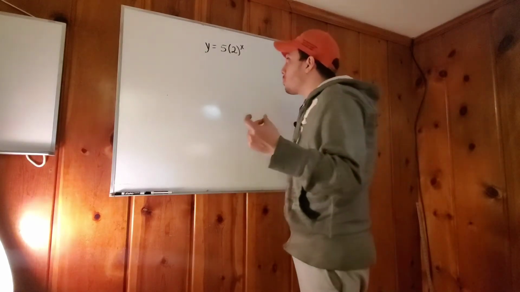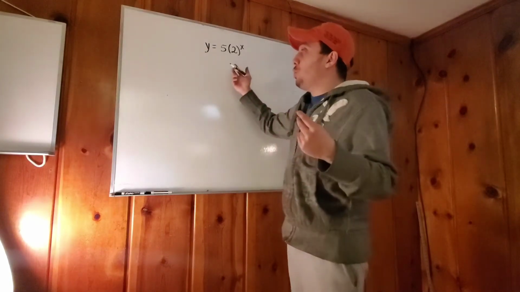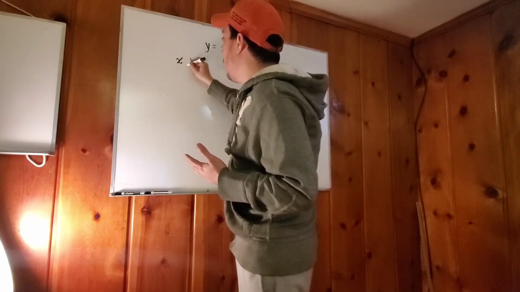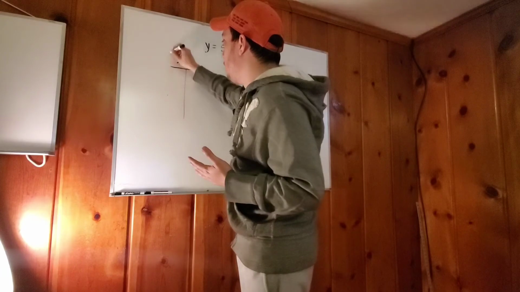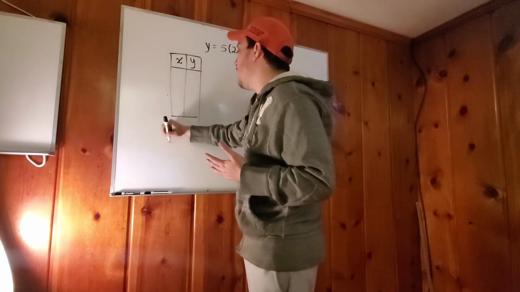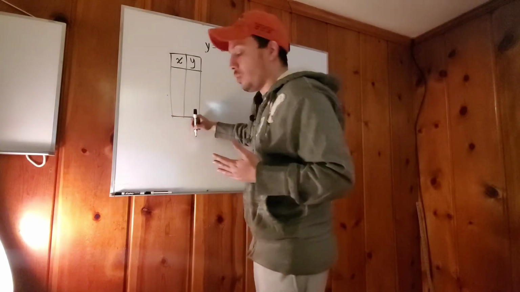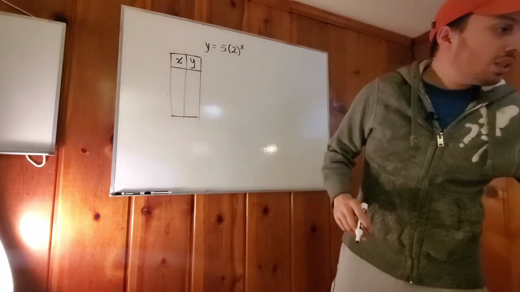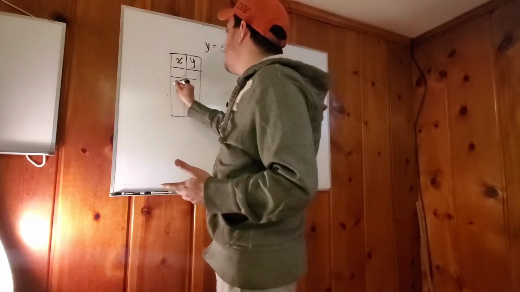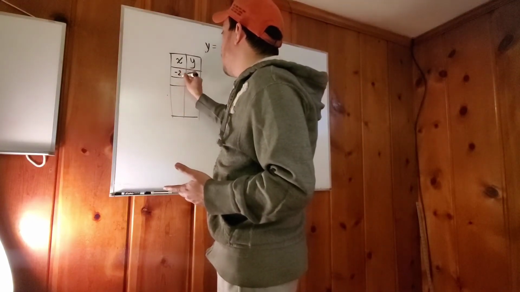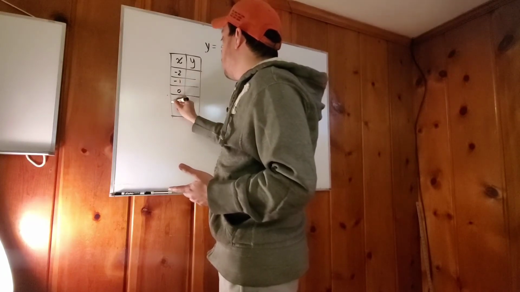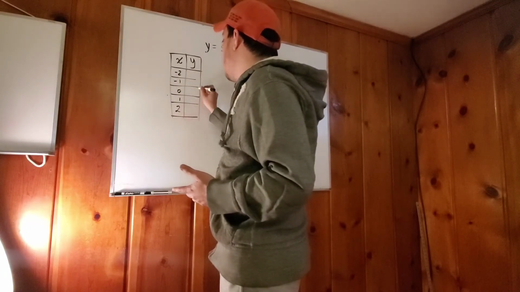To be able to do this, you have to obviously do a table. X first and then Y. Always X first, then Y. Okay, so that's your table. And you do have to select negative values and positive values. That's what your book tells you: choose both positive and negative values. So we're going to choose the easiest ones: -2, -1, 0, 1, and 2. Those are pretty easy, I think.